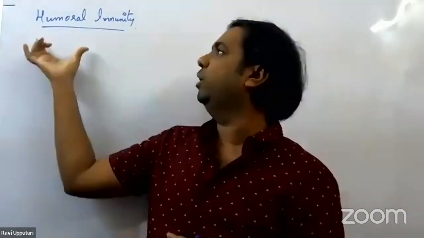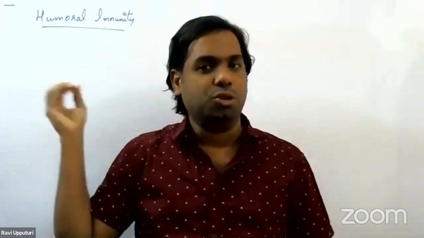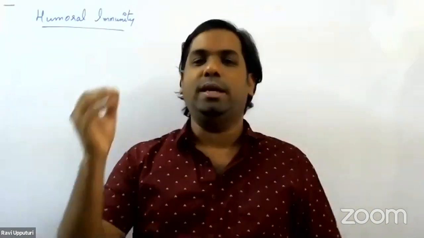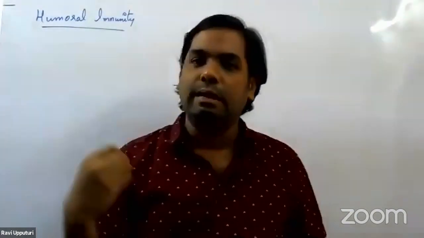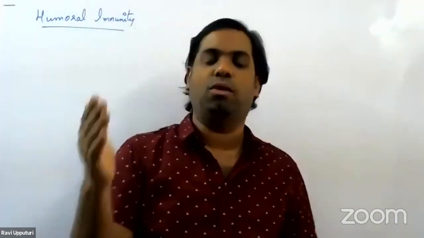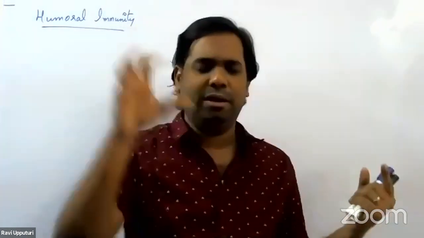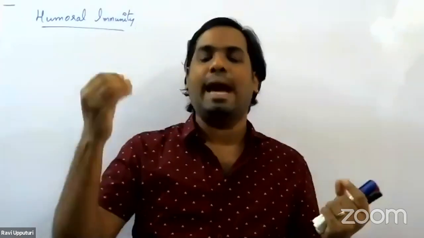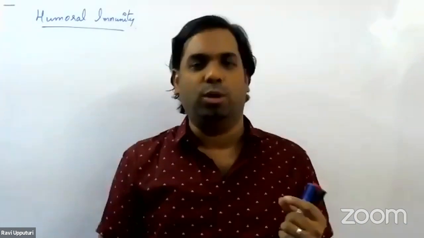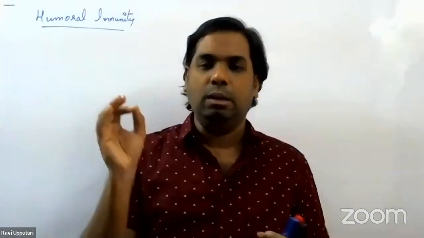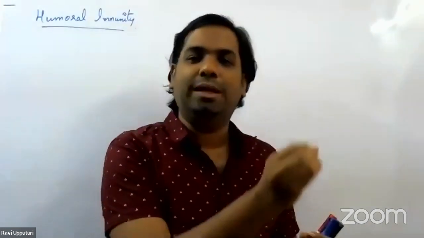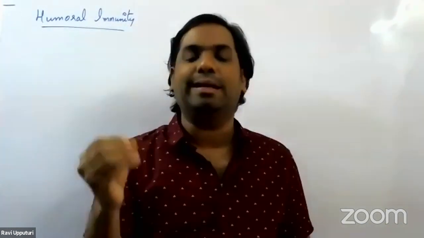Now, why do we call it humoral immunity? I have already made mention of this. When antigens enter our body, the B lymphocytes proliferate and differentiate, and finally there is formation of antibodies. Once the antibodies are formed, they are released into the body fluids. In the body fluids, the antibodies bind to the antigens in a specific lock and key mechanism.